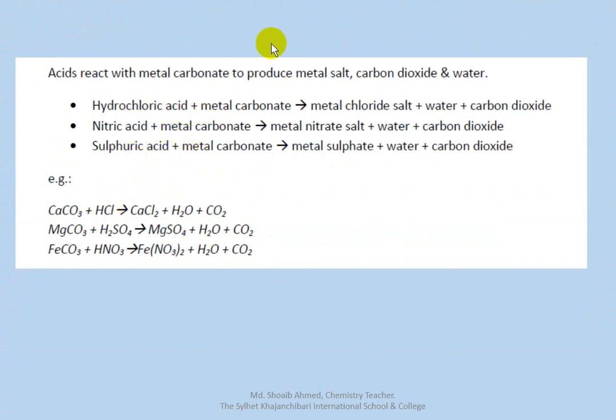Okay, now when acid reacts with a metal carbonate, it forms a metal chloride salt, water and carbon dioxide. When acid reacts with metal carbonate, it forms a metal salt, water and carbon dioxide. Okay, this reaction.